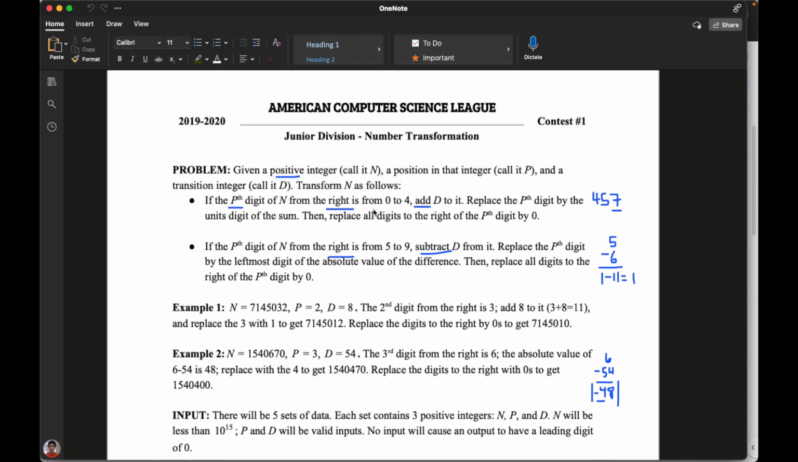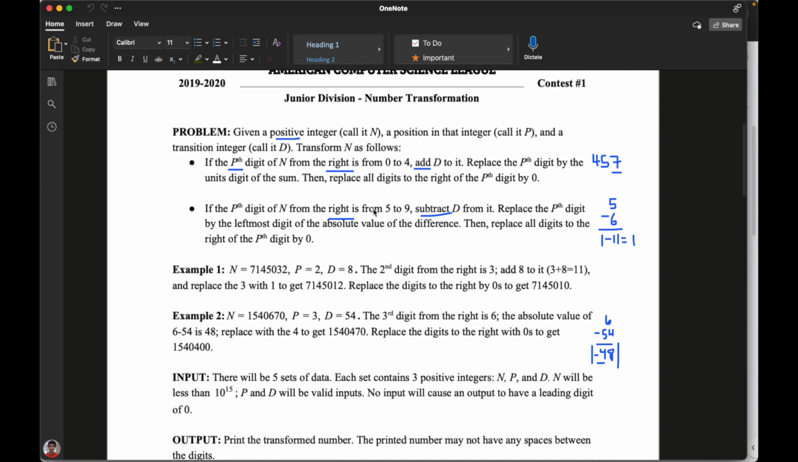Okay, so you want to take the position digit from the right, add the value d to it, and then replace that position digit by the units digit of the sum. Then you want to replace all digits to the right of the position digit by 0. Okay, and that's the first condition for transform n.